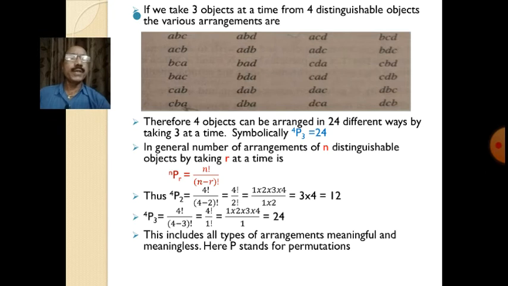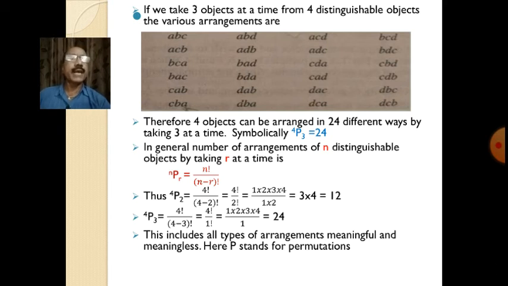Similarly, 4P3 is equal to 4 factorial divided by (4 minus 3) factorial, that is n minus r. Here n is 4 and r is 3. So (4 minus 3) factorial is 1 factorial. So 4 factorial divided by 1 factorial comes out to be 24.